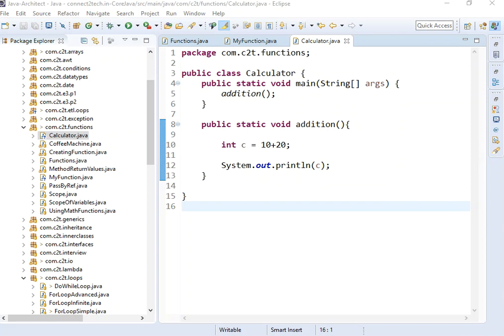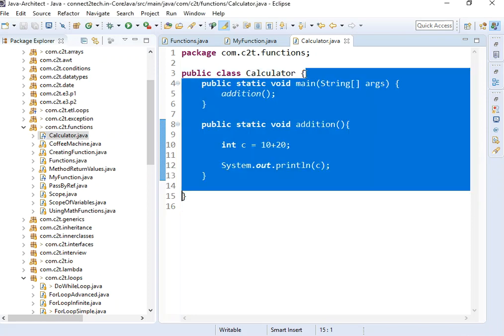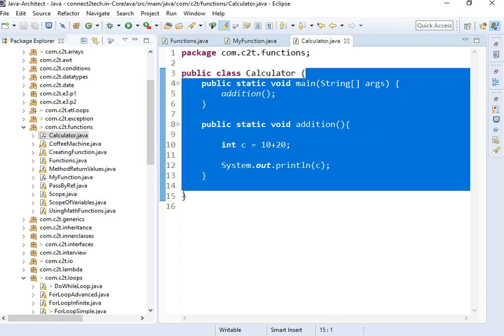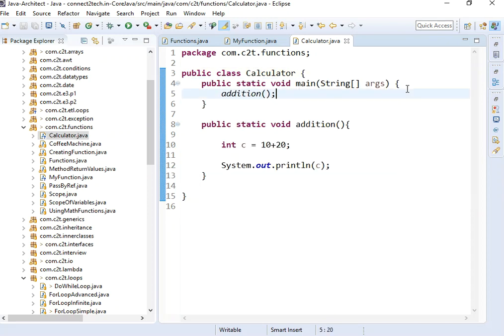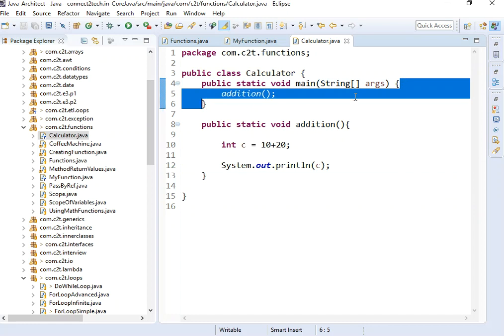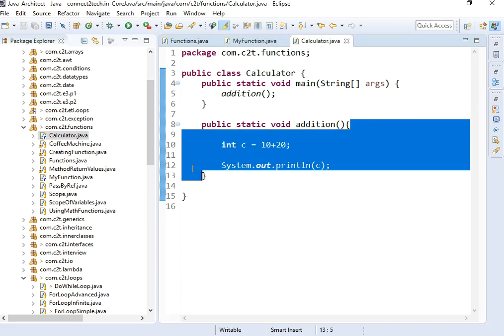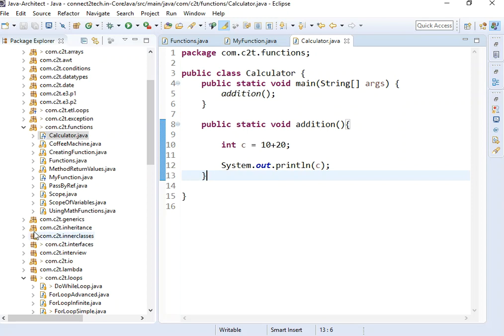If you double click here, it shows the entire selection of the class from here to here. Here is the end of the class, right? If you double click here, this is the main function, it starts here and ends here, right? So you cannot have a function within a function. You have to create a separate function which starts here and ends here. Okay, so please try this out quickly.